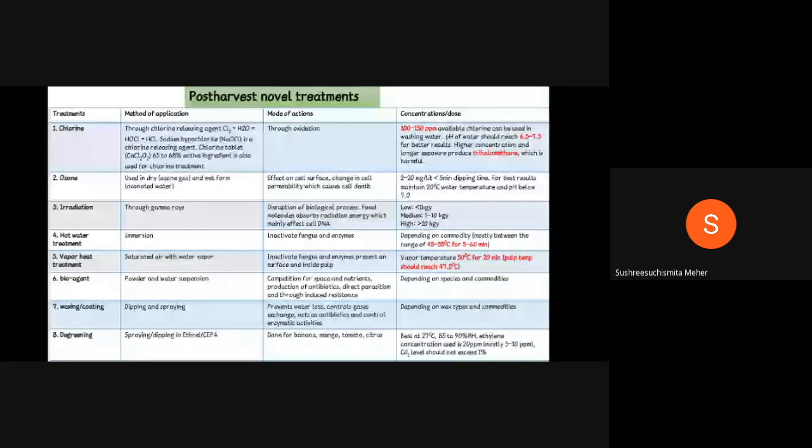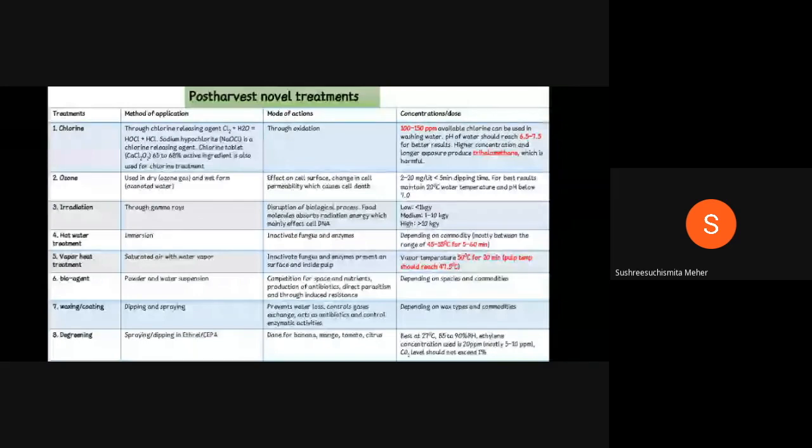In vapor heat treatment, in one book there will be different temperatures and different times. But the correct answer is 50 degrees Celsius for 20 minutes. The vapor treatment is 50 degrees Celsius for 20 minutes, but the pulp temperature should reach 47.5 degrees Celsius.